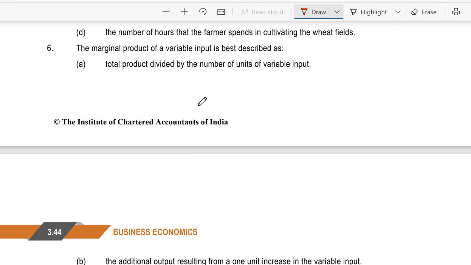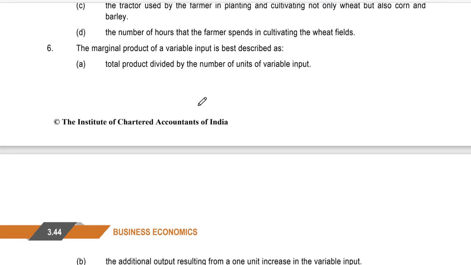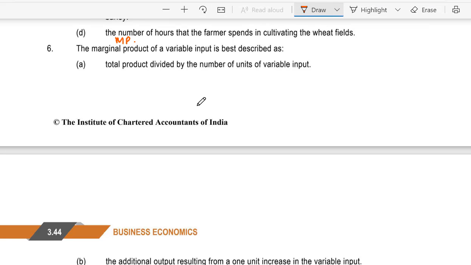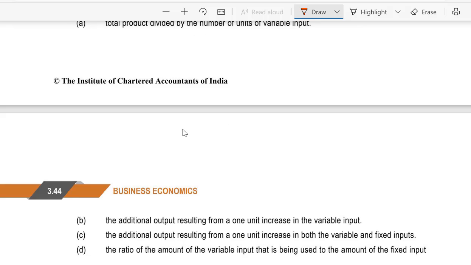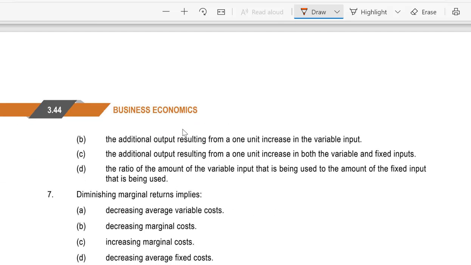Question 6. The marginal product of a variable input is best described as: A. Total product divided by the number of units of variable factors. B. The additional output resulting from one more unit increase in the variable input.